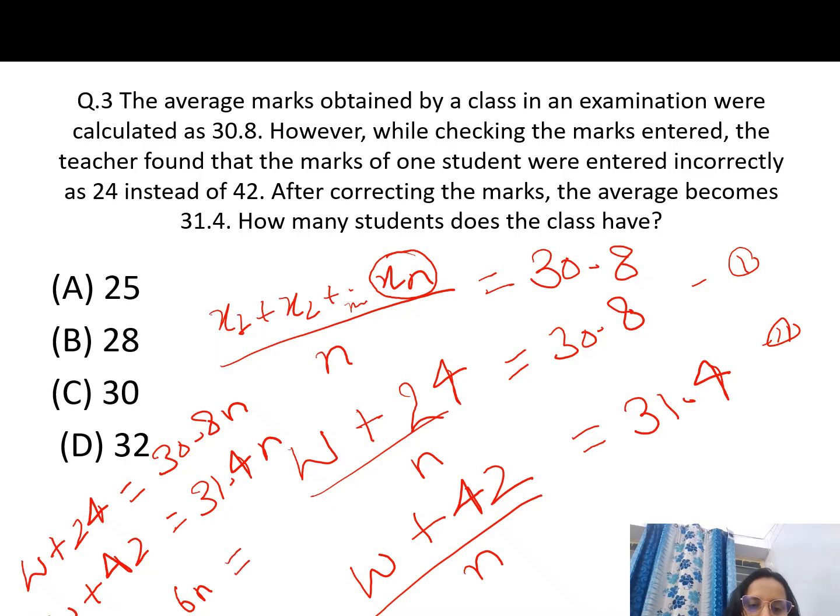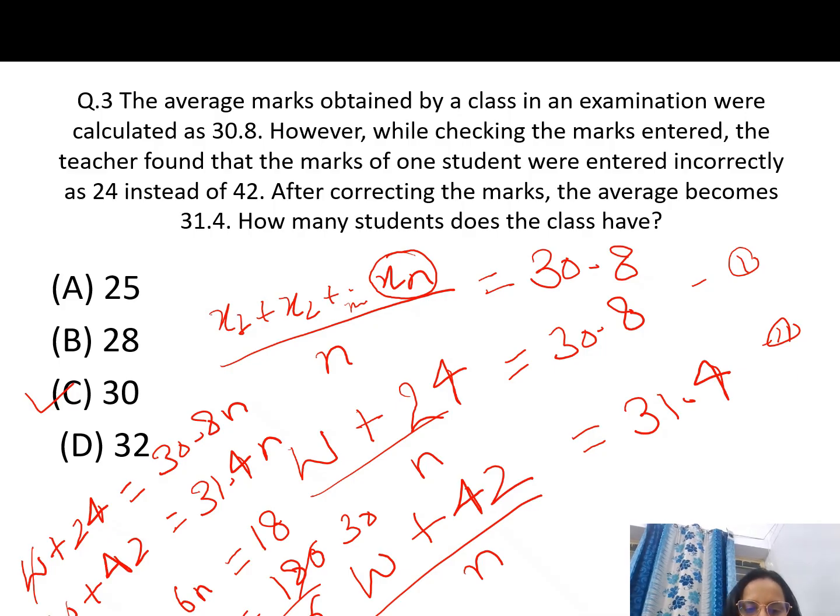Equals to your, cancel, and if we subtract 24 from 42, this will be 18. So the n value we can find out is 180 divided by 0.6. Okay, so 0 will go here, 6 threes are 18, this is your 30. So in this way you can find out the answer 30. Okay, I think you can solve this easily.